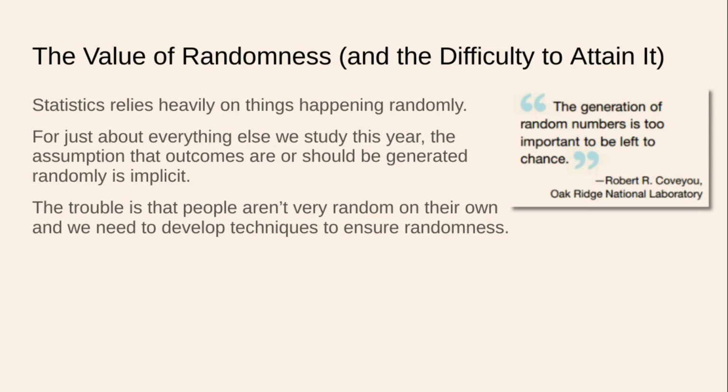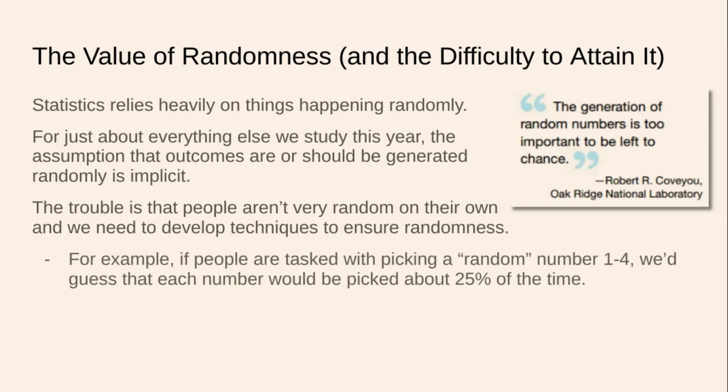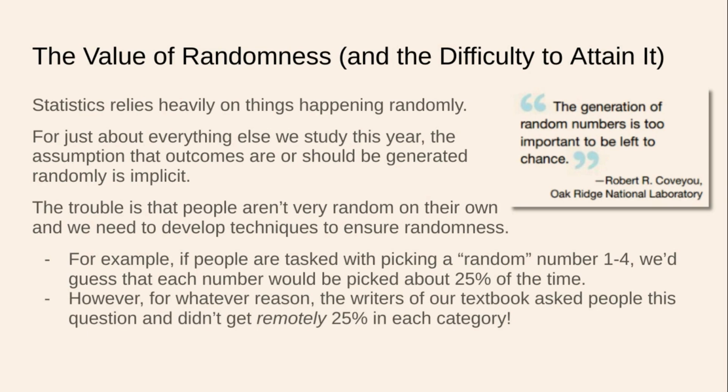Okay? People are not good at being random. And if you think people are good at being random, check this out. For example, if people are tasked with picking a "random" number 1 to 4, we'd guess that each number would have been picked about 25% of the time. Well, for whatever reason, the writers of our textbook asked people this question and did not get remotely 25% in each category. 3 was picked about 75% of the time. 1 was only picked about 5% of the time, and 2 and 4 were somewhere in the middle.